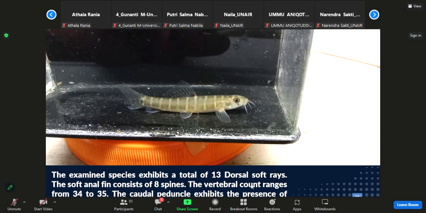The examined species exhibit a total of 13 dorsal soft rays. The anal fin consists of 8 soft rays. The vertebral count ranges from 34 to 35. The caudal peduncle exhibits the presence of scales both above and below the lateral line.